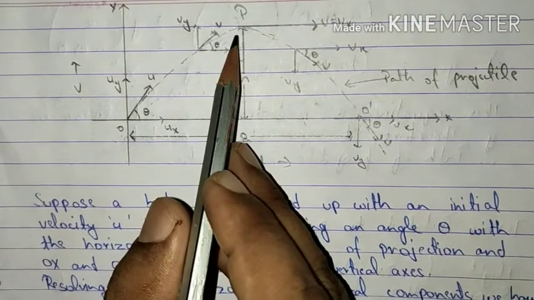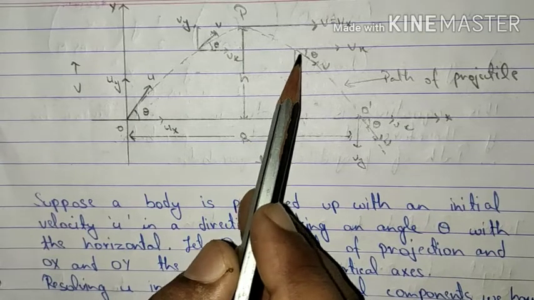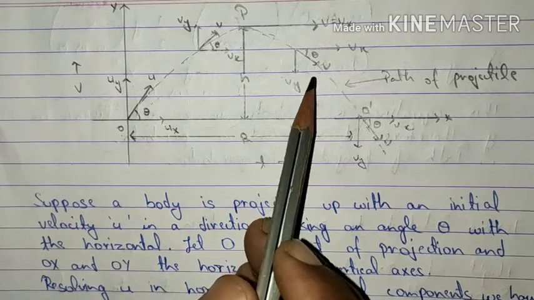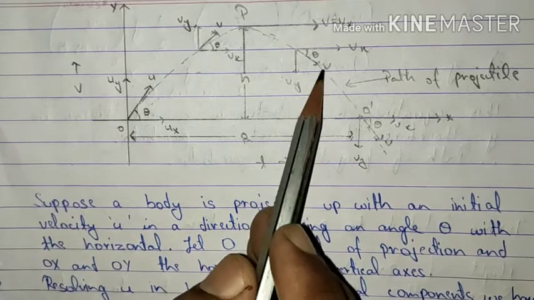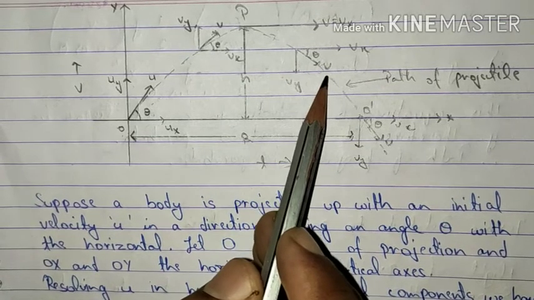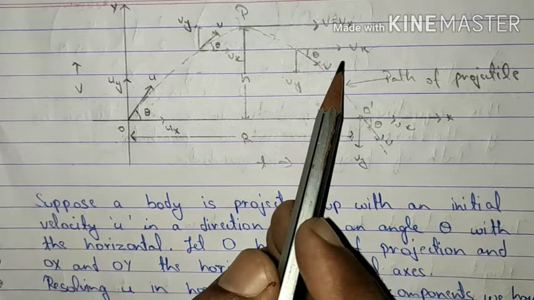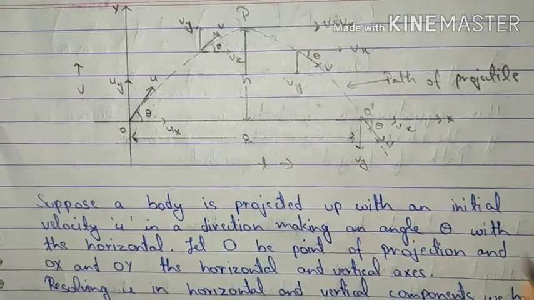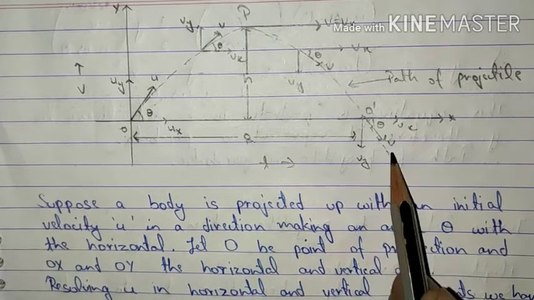After reaching the maximum height, the ball starts to move downwards. On this particular time, we have observed that the velocity is v, which is working in this particular direction tangentially with respect to the angle theta, and Vx and Vy are its components. The same thing we have observed on this particular point also.